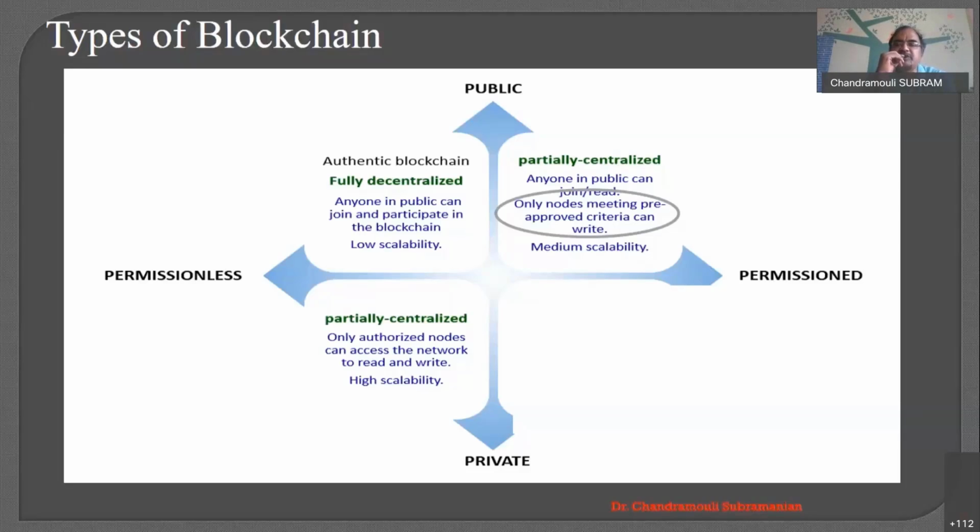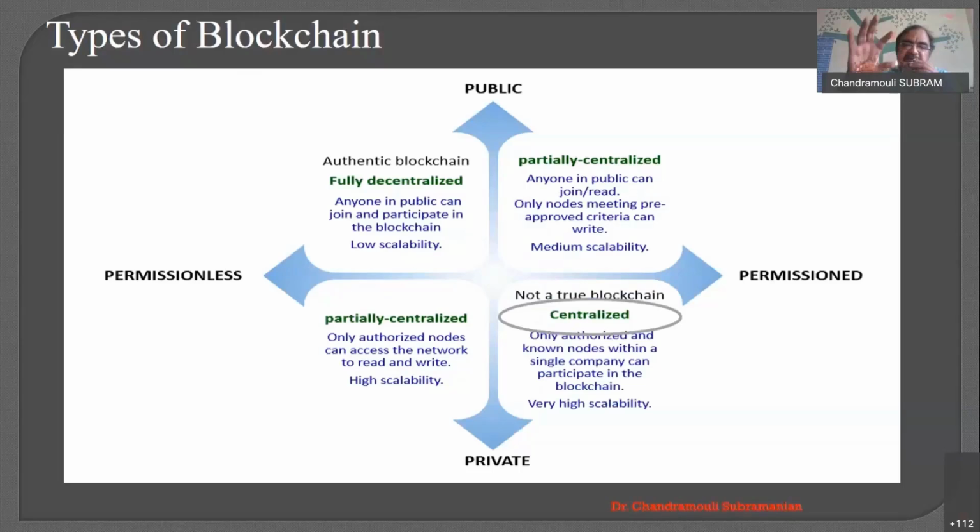So whoever is doing the transaction, they alone will be added to blocks, right? However, who is buying what, when they are buying, all those things should be public in nature. Anyone in the public can join or read the transaction, right? But only nodes meeting the pre-approved criteria can write. So this is another area. This comes under the public permissioned blockchain. In fact, blockchains are evolving in this area, right?